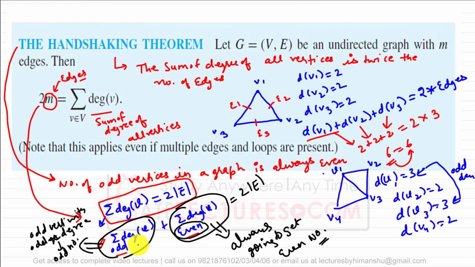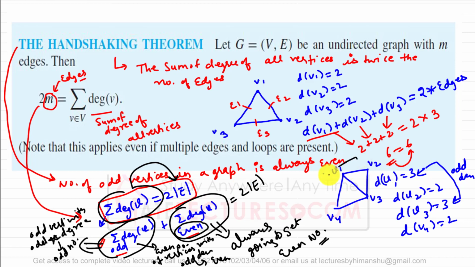Otherwise, if we have an even number of vertices with odd degree, then we can get an even number. Do you understand what I'm saying? Again, I'm repeating: the sum of degrees of all vertices is equal to twice the number of edges, correct? Now this sum of degrees can be divided into two parts. One is the vertices which have odd degree plus the vertices which have even degree.